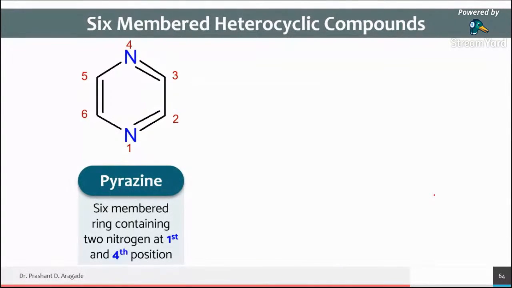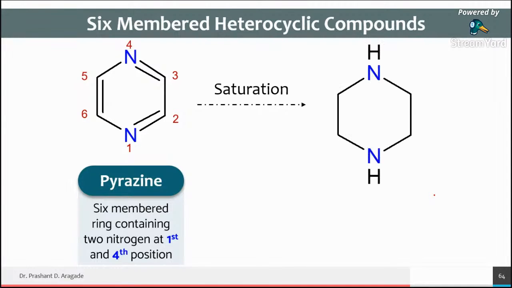Now we have seen pyrazine, that is nitrogen at the first and fourth positions. It is an unsaturated compound. If we convert it into a saturated system, then the compound looks like this. Okay, we have done saturation, meaning we have removed the double bonds. For that purpose, we have added 2 hydrogens in order to satisfy all the bonds of nitrogen.